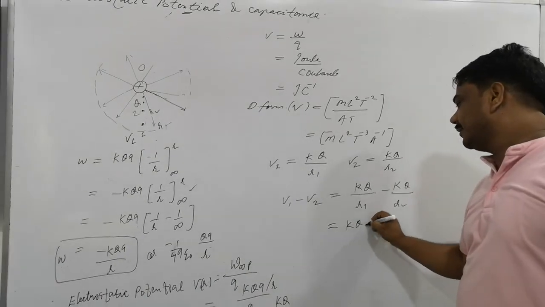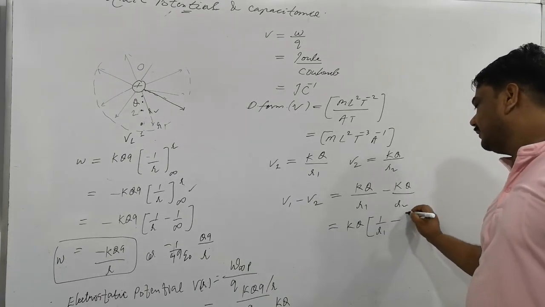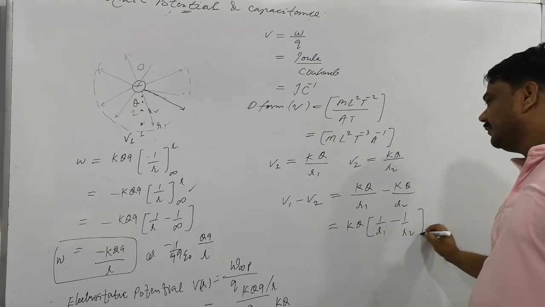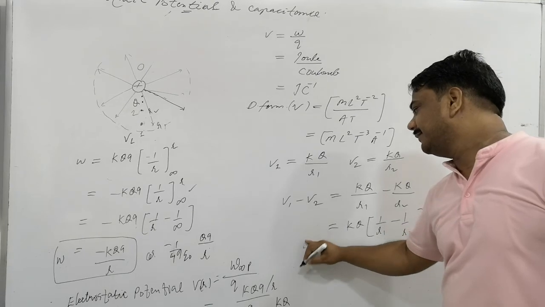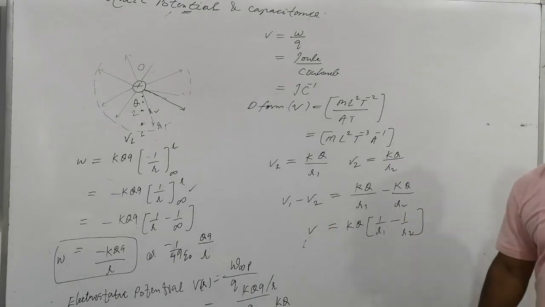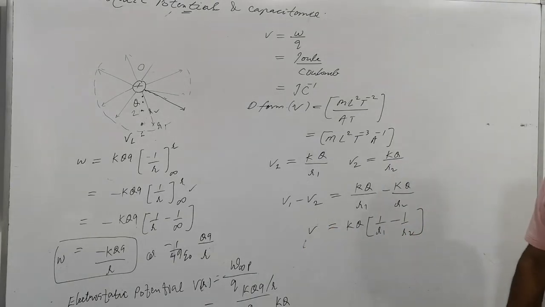Here KQ will be common, and it is 1 by R1 minus 1 by R2. This is called the potential difference, also represented as delta V, the amount of potential difference. Its unit will be the same here. Okay. The two positions are here.